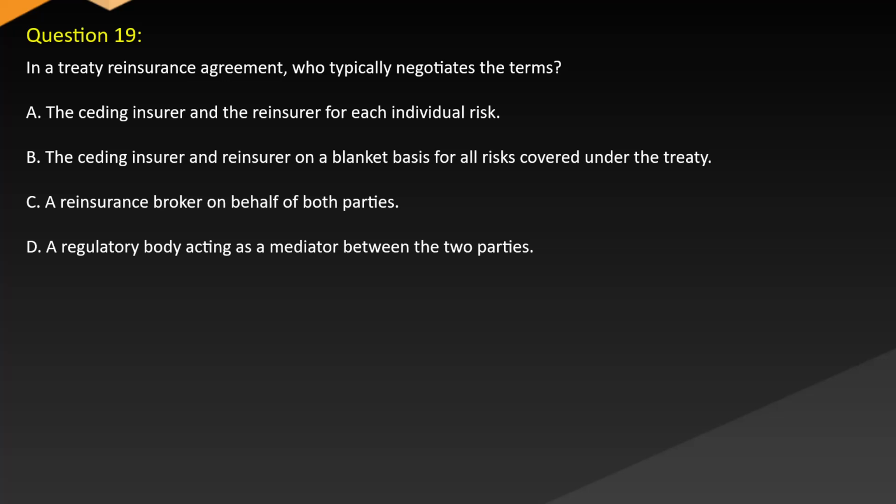Question 19. In a treaty reinsurance agreement, who typically negotiates the terms? A. The ceding insurer and the reinsurer for each individual risk. B. The ceding insurer and reinsurer on a blanket basis for all risks covered under the treaty. C. A reinsurance broker on behalf of both parties. D. A regulatory body acting as a mediator between the two parties.